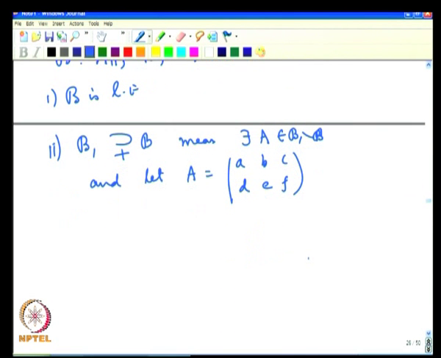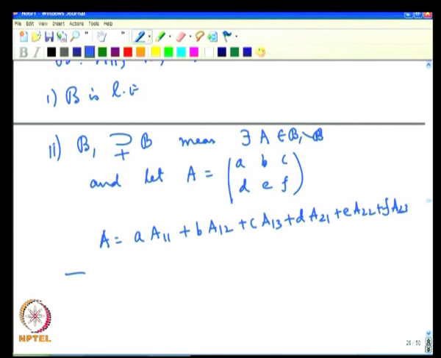As we have seen before, A can be written as a A11 plus b A12 plus c A13 plus d A21 plus e A22 plus f A23, which means the matrices A11 up to A23 and A are linearly dependent, and these are all in B1.